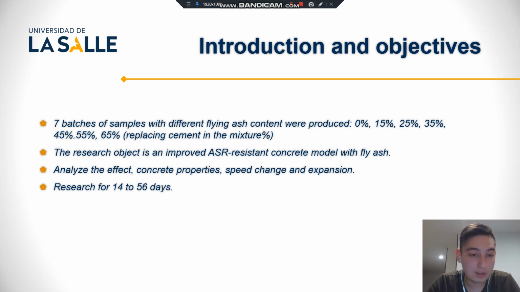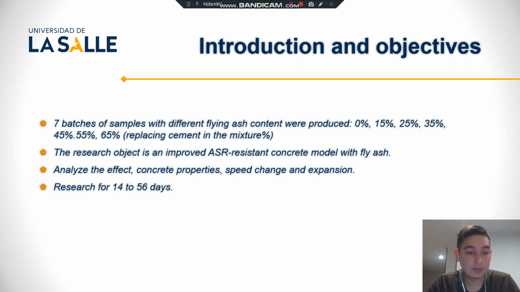These ASR damages are the result of the combination of three essential components: reactive silica, alkalis, and moisture. The object of investigation is an improved concrete model resistant to ASR with fly ash. To achieve the objective, the effect of fly ash on concrete properties is analyzed on the dependence between its quantity, the change in speed and expansion of the samples made with aggregates contaminated with reactive particles is determined, as well as evaluating the effect of the ASR process on the structure and property of concrete.